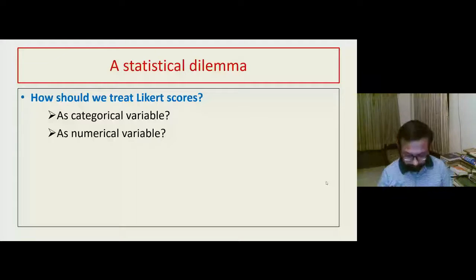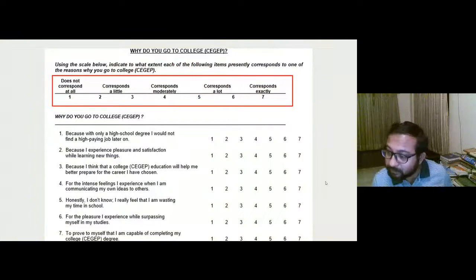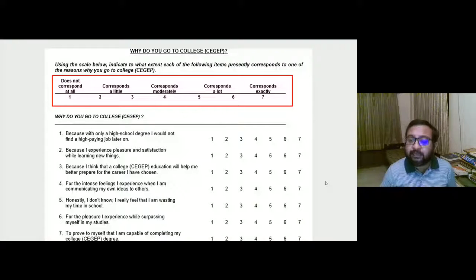Okay, we have got quite a few responses. So I'll try to answer this question. This question is practically challenging because this is a question which creates debate even among statisticians. Let us look at one of the scales very carefully and see where the exact dilemma lies. So if we are dealing with a scale like this, we can add up and find out whether the person has correspondence or no correspondence to a particular data.